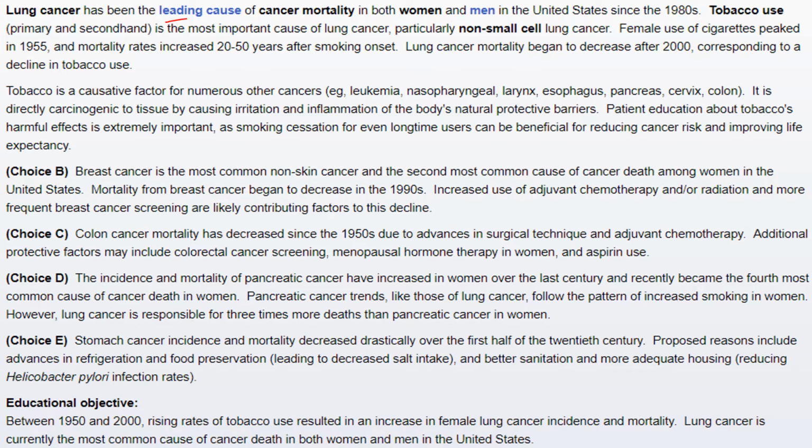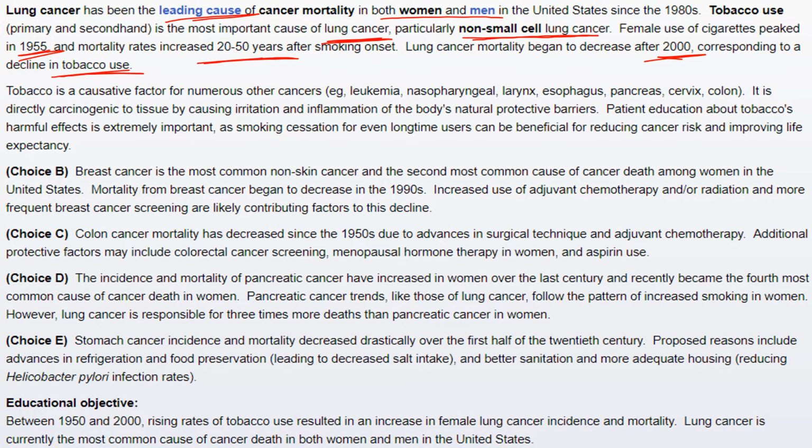Lung cancer has been the leading cause of cancer mortality in both women and men in the United States. Tobacco use, primary and second hand, is the most common cause of lung cancer, particularly non-small cell lung cancer. Female use of cigarettes peaked in 1955 and mortality rate thus increased 20 to 50 years after smoking onset. Lung cancer mortality began to decrease after 2000, corresponding to a decline in tobacco use.